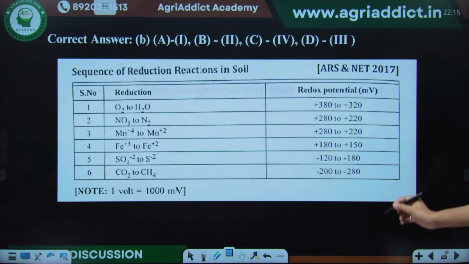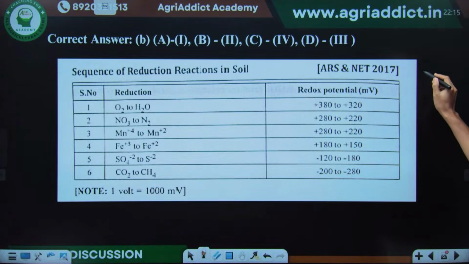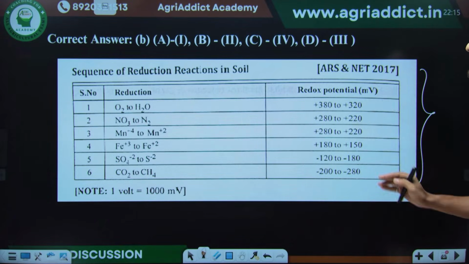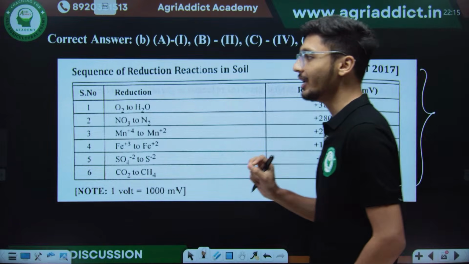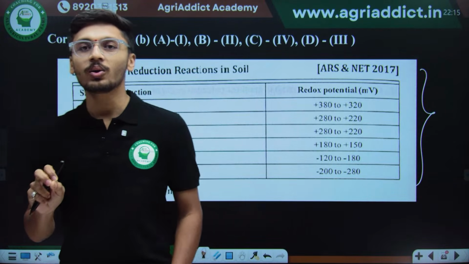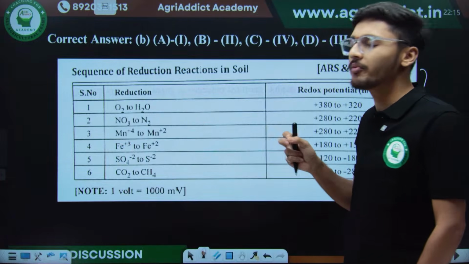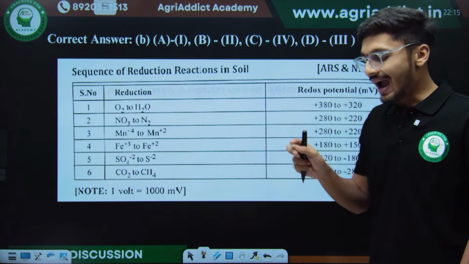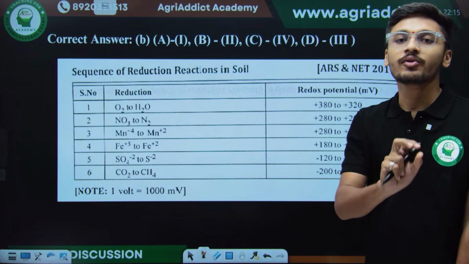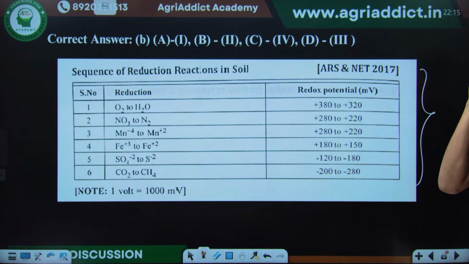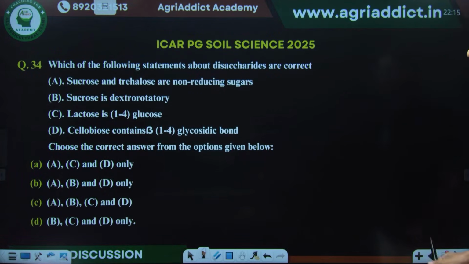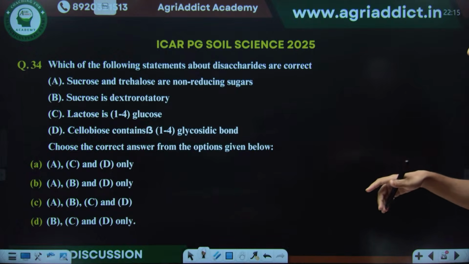So some other redox potential values are also mentioned here. This is very important. It can be asked in the exam. So just try to memorize these tables. See table values from any book. Any book. आप ISSS पकड़ लो. ISSS से जैसे के वैसे from Fundamentals of Soil Science, as it is, table values are considered for the exam. So just give importance to table values when revising. At this stage, it is very important to go through each and every table value. So it will be very, very beneficial for you all.